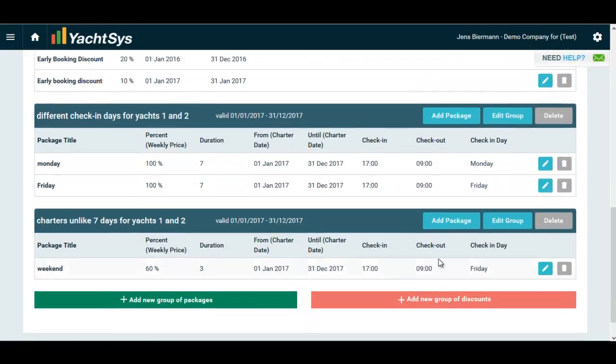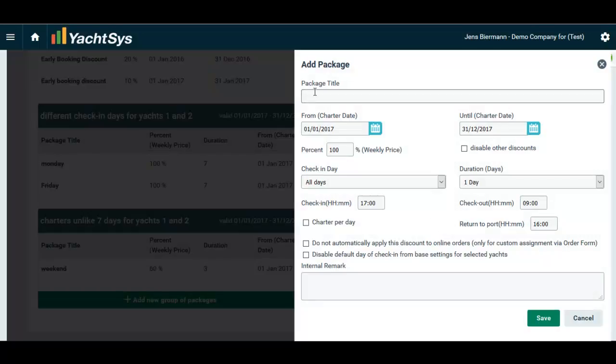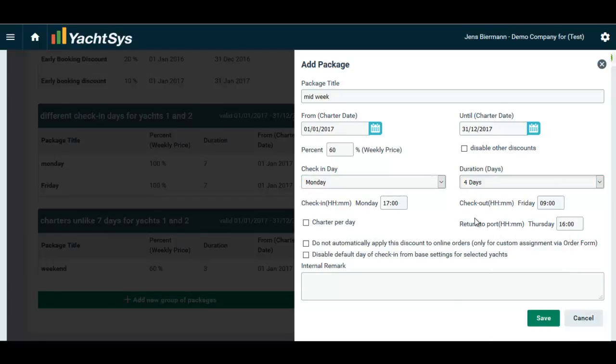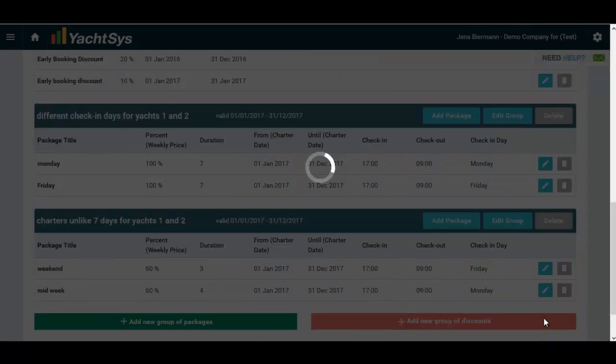For the same yachts I can set up a different package. For that I just go to Add Package. This time I want to add the package mid-week. Again I want to have 60% of the charter price. The check-in would be, for example, on Monday. The duration 4 days. All the other stuff stays the same. And I click on Save.